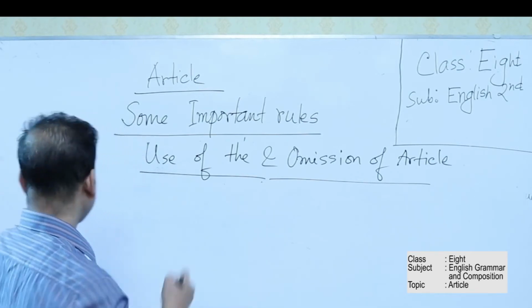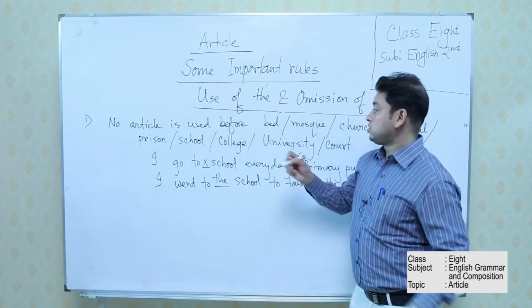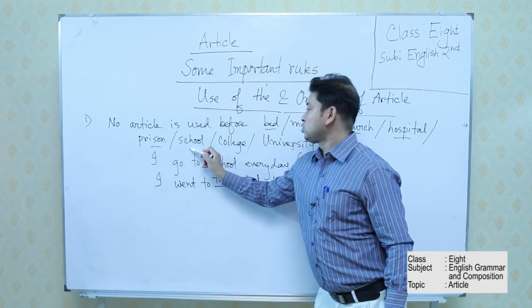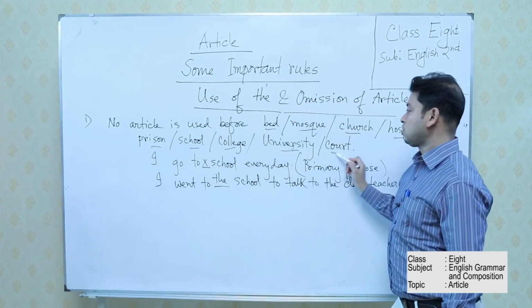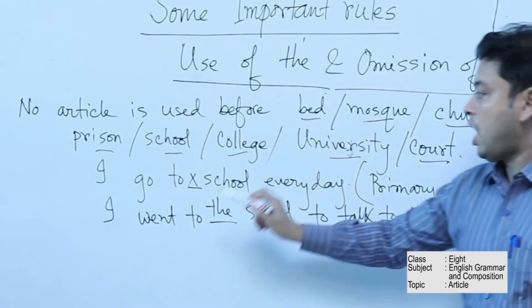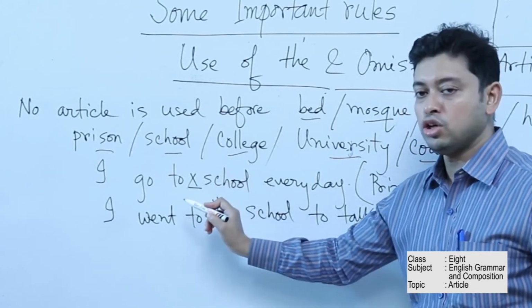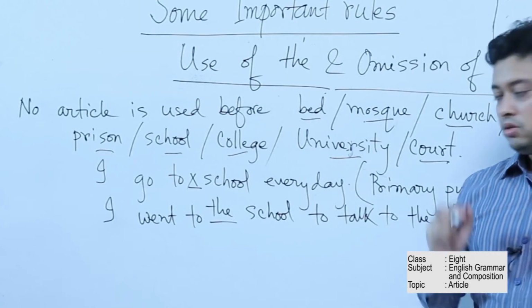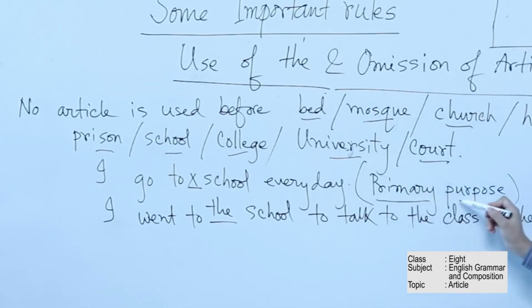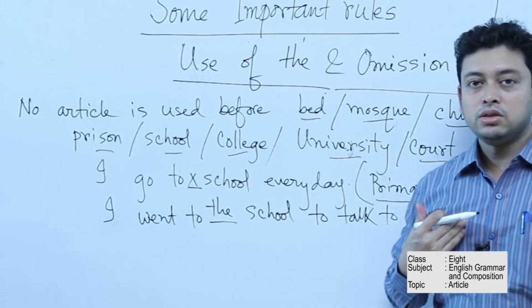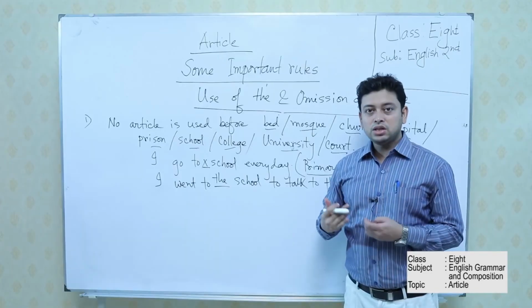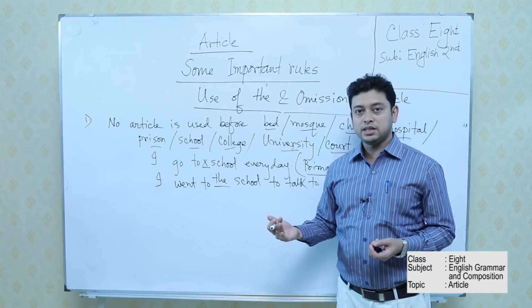It's very important, dear students. You have to memorize these words: bed, mosque, church, hospital, prison, school, college, university or court. Example: I go to school every day. We cannot put any article over here. Why? The reason is I am going there for my primary purpose. I am a student, so I should go to school. As a student, I should go to school. This is a kind of habitual fact.